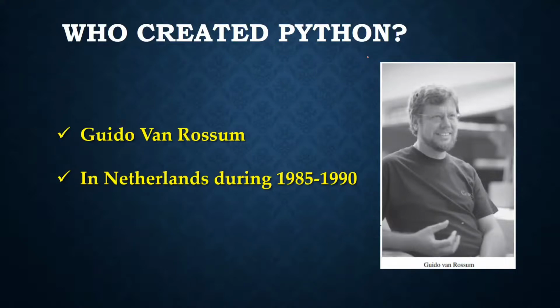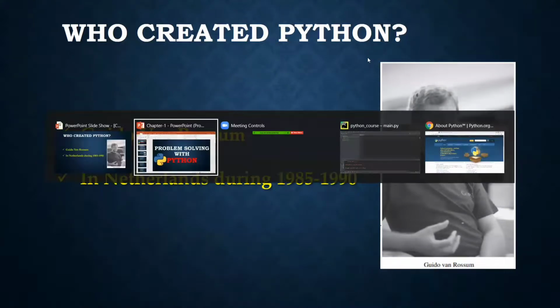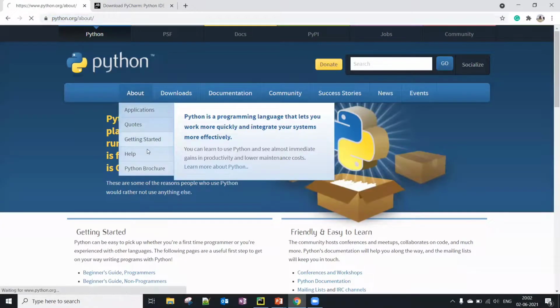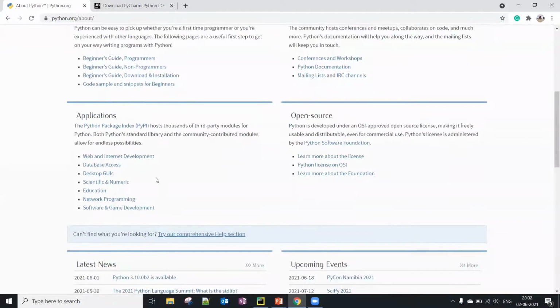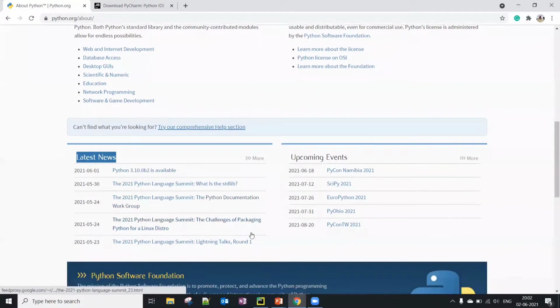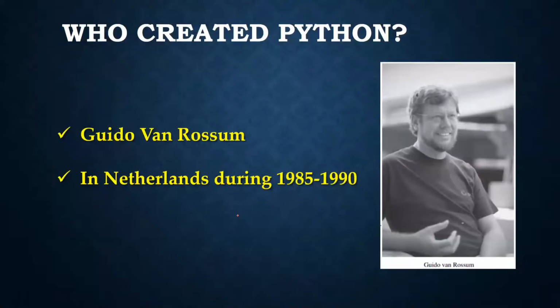If you want to learn more about what is Python and what is happening right now in Python, and what is the latest Python version and those details, you can go to the Python website, that is python.org. You can click on About and go through all the latest updates here. Even in the latest news, they're talking about the latest Python version that is available, 3.10. Okay, now let's go back to our part.